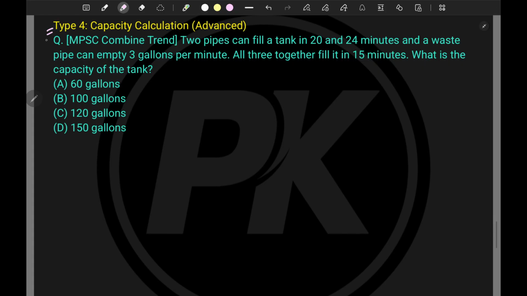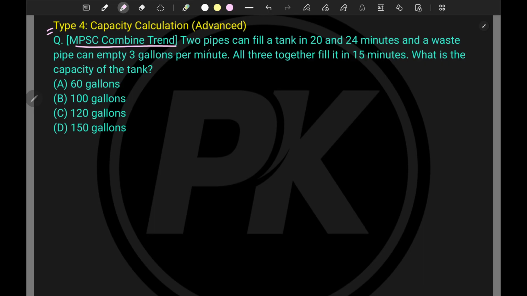The fourth and final type is on capacity calculation, which is a kind of advanced calculation. We just need to do one more step to find out the total capacity of a particular cistern or tank. And these questions are generally asked in MPSC Combine. This is a general trend in that examination.